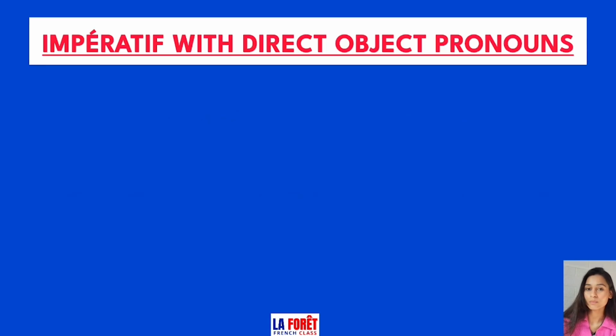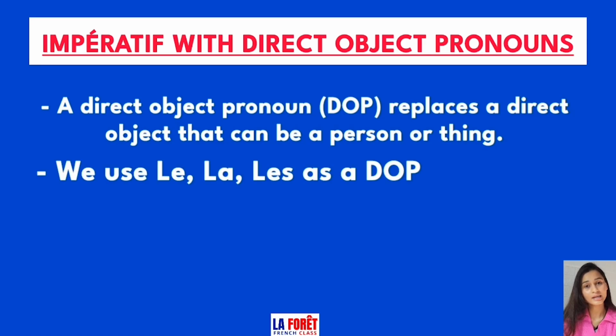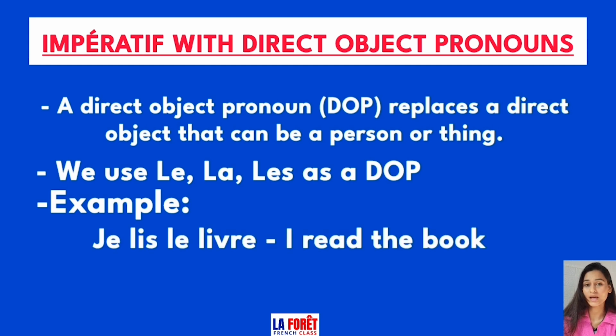Another important topic is how to use imperative with direct object pronoun. So a direct object pronoun can replace a direct object which can be a person or thing. And we use le, la and les as direct object pronouns for the masculine, feminine and plural. Let's take an example. Je lis le livre means I read the book.